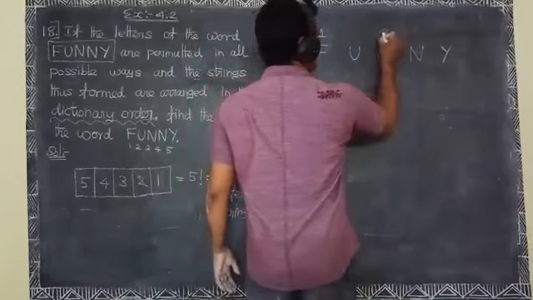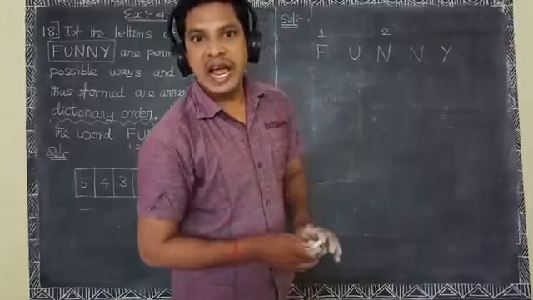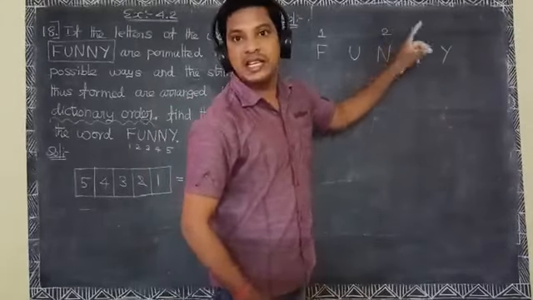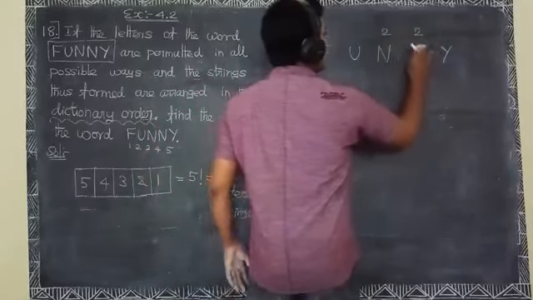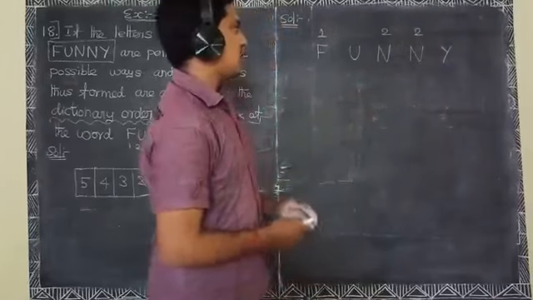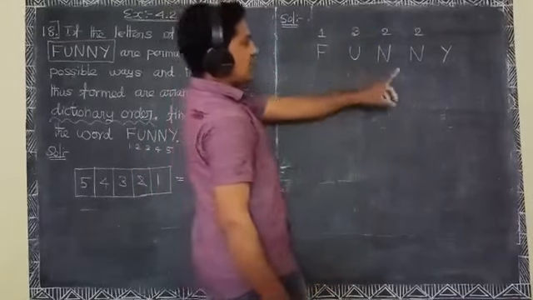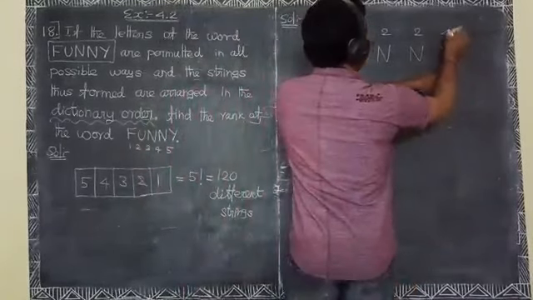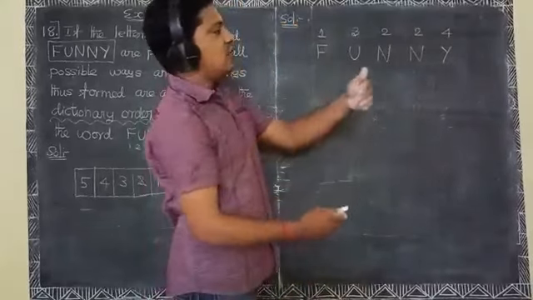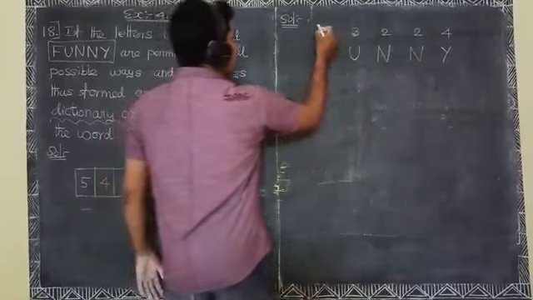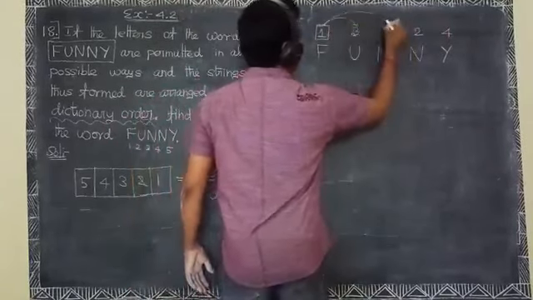Here, where a letter is repeated, the rank is the same. Here N is 2, N is 2. Then next one, U is rank 3. Y is rank 4. Y is fourth in alphabetical order.